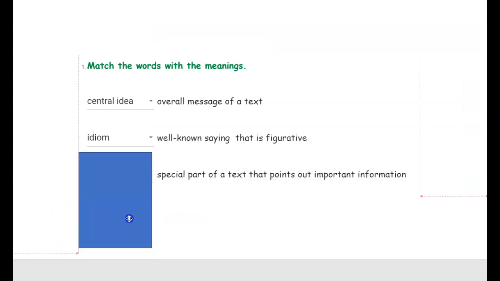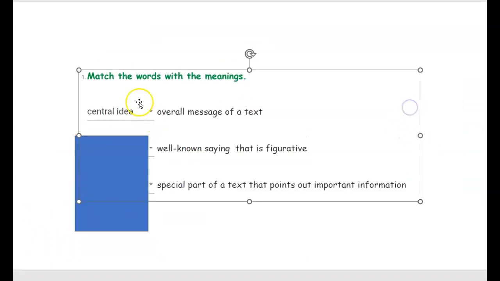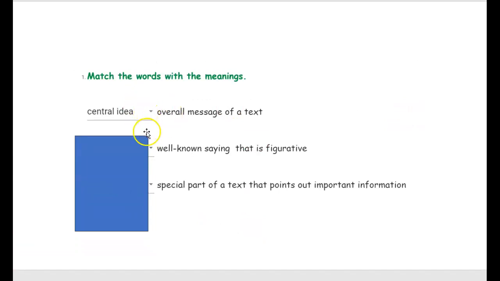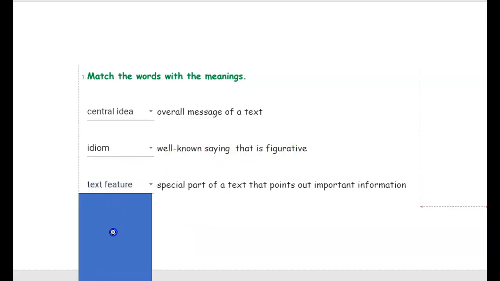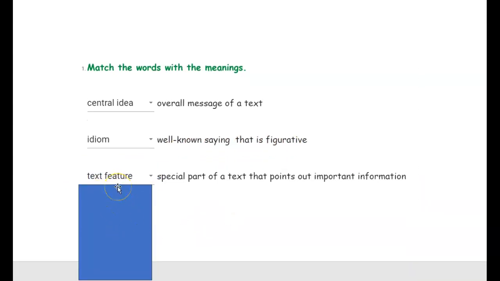All right, so when we look up here, match the words with the meanings. Again, when you take the test, you're going to click on the arrow and then it's going to bring up choices for you. So this first one, the overall message of a text, that's going to be the central idea. An idiom is a well-known saying that is figurative. We just talked about that on the last page. And this next one, text feature. This is going to be a special part of a text that points out important information. So a text feature could be like bold words. That would be a text feature. Or maybe if you're looking at a picture and there's a caption right below it that's telling you what's going on, that would be a text feature.